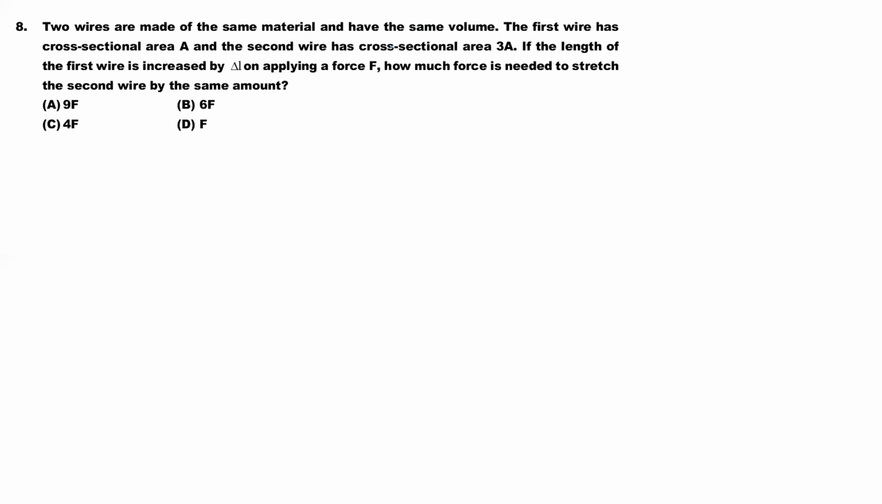Two wires are made up of the same material and have the same volume. The first wire has a cross-sectional area A and the second wire has a cross-sectional area 3A. The length of the first wire is increased by delta L on applying a force F. How much force is needed to stretch the second wire by the same amount? Let's see.